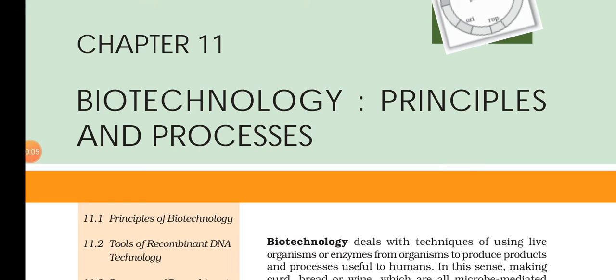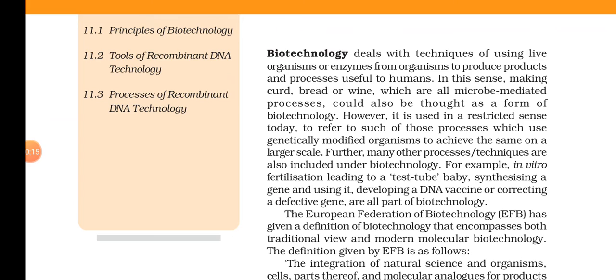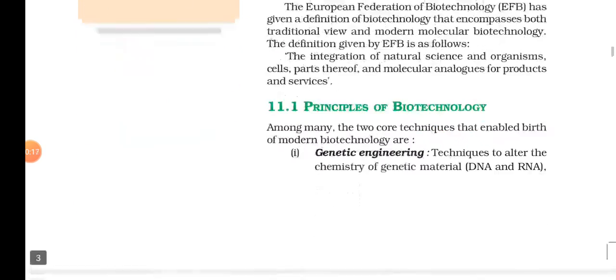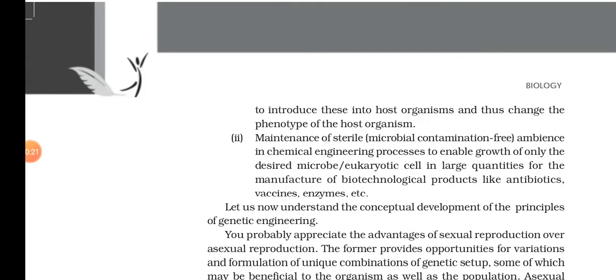We were studying chapter 11, Biotechnology Principles and Processes. In the previous class, we studied what biotechnology is and its principles, that is, genetic engineering and the ability of maintaining a sterile ambience in the chemical engineering process.